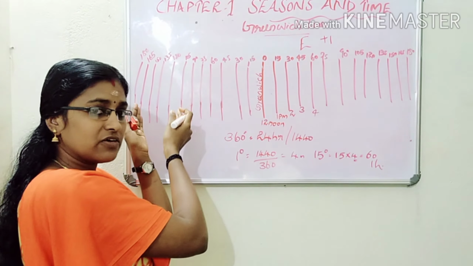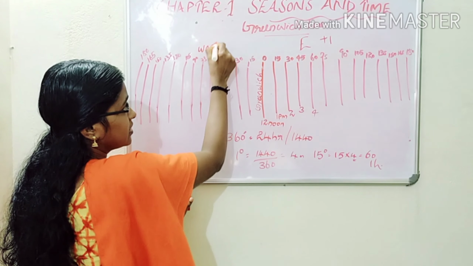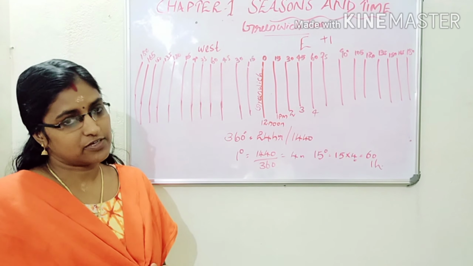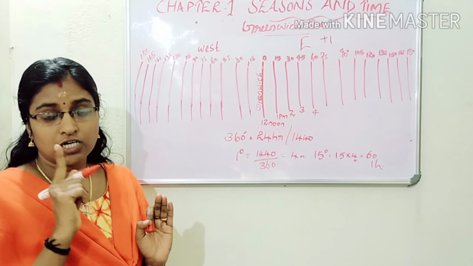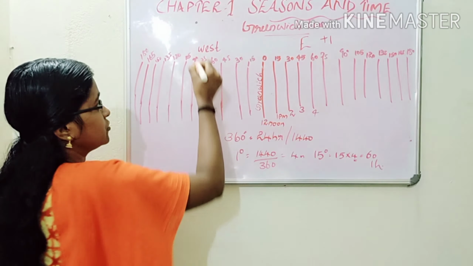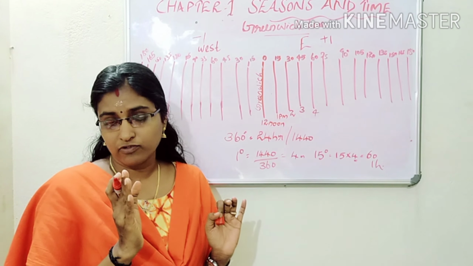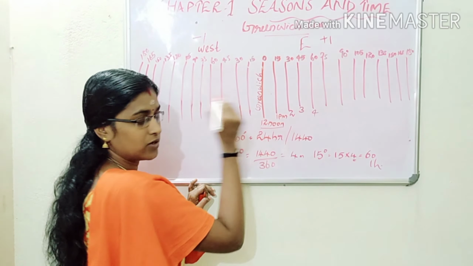And what about the west? When we move to the west of the Greenwich Meridian, time decreases by 1 hour for every 15 degree longitude. That means minus 1. Here the time is 12 noon.